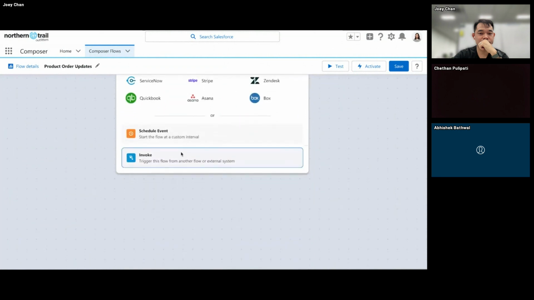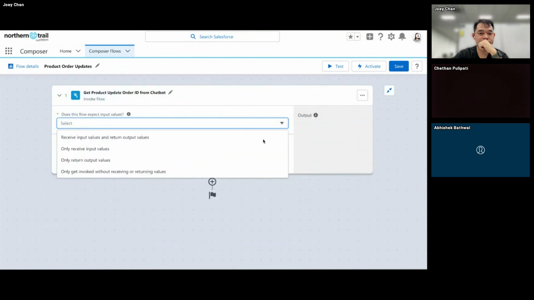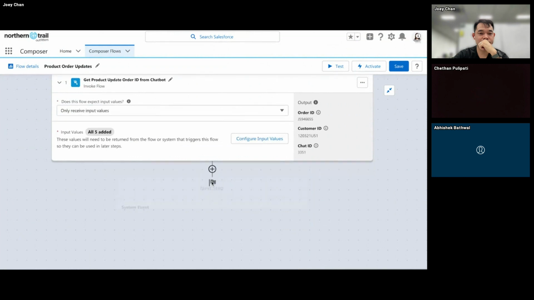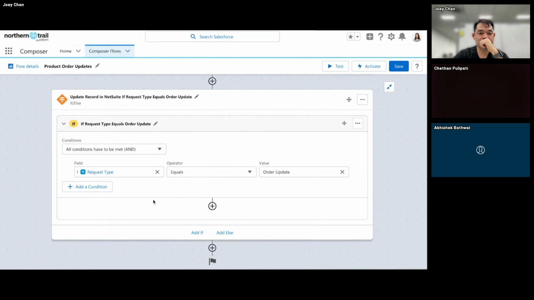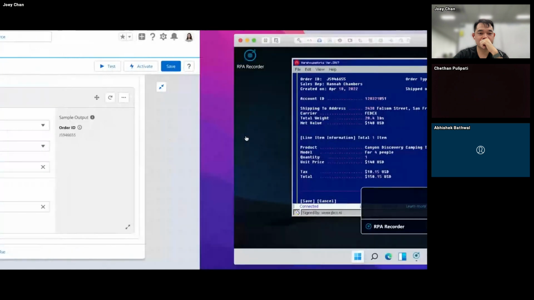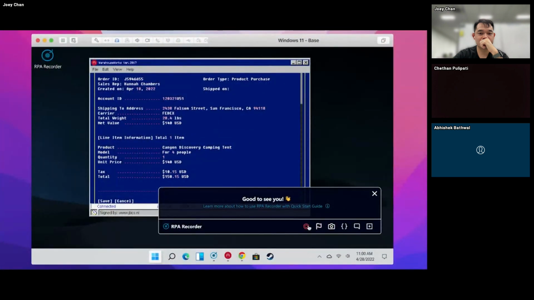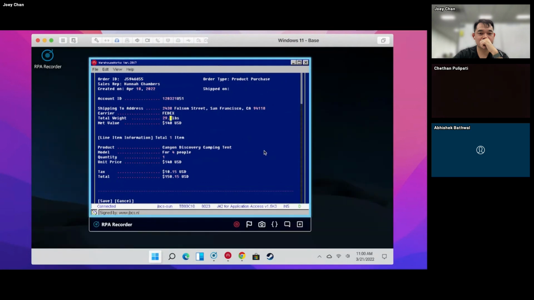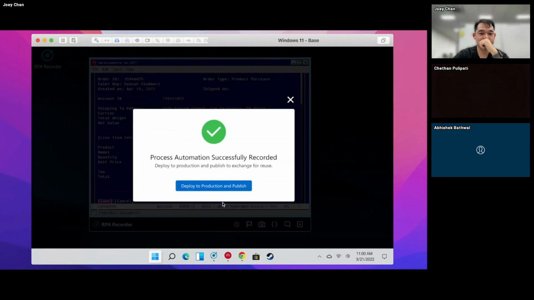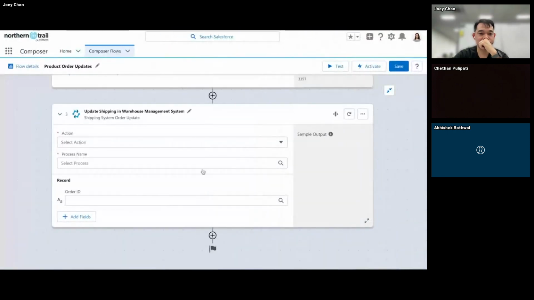For business teams that need to automate processes using clicks, not code, there is MuleSoft Composer. It comes with out-of-the-box connectors to systems like Salesforce, NetSuite, Tableau, Slack, and more. Plus, it's built right into Salesforce. But what about automating those legacy and hard-to-reach systems that don't have APIs? MuleSoft RPA uses the power of bots to automate any UI interaction, capture data from documents, and take action in any system.